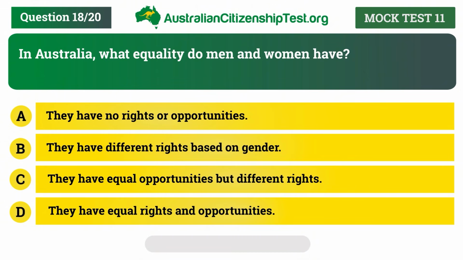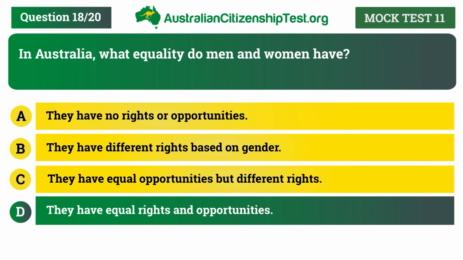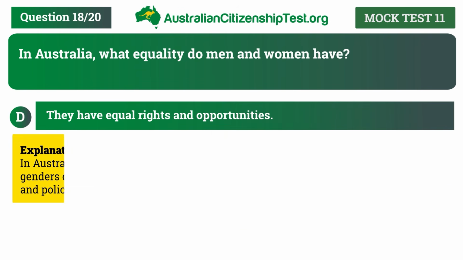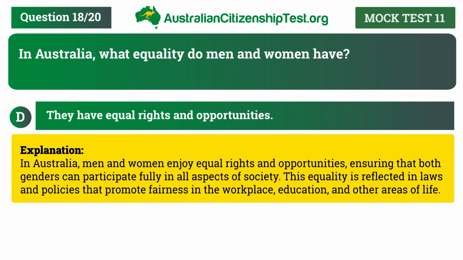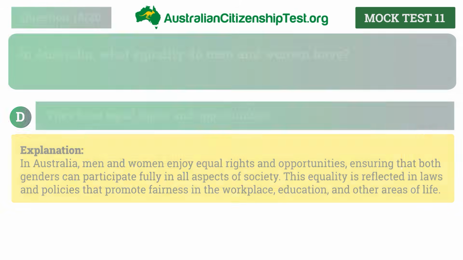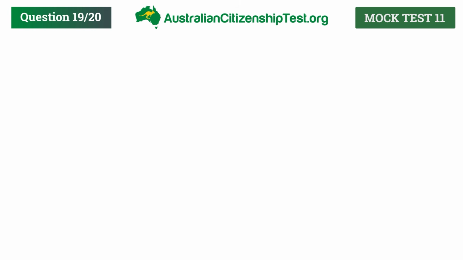The correct answer is D. They have equal rights and opportunities. Explanation. In Australia, men and women enjoy equal rights and opportunities, ensuring that both genders can participate fully in all aspects of society. This equality is reflected in laws and policies that promote fairness in the workplace, education, and other areas of life.